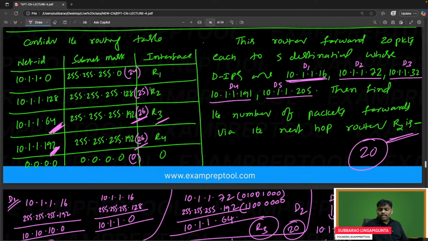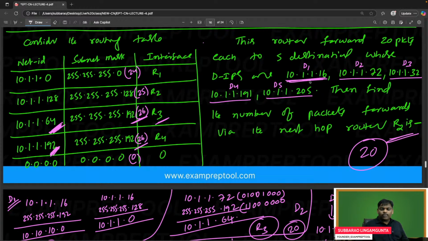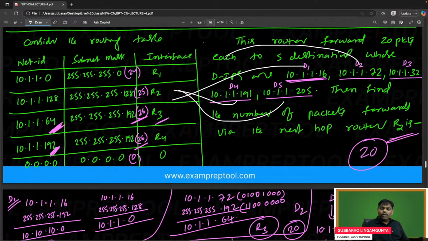Some people are saying directly I will try R2, sir. It's up to you, do whatever way you like. Some people are saying D1 directly, I will try R2, sir. D4 also I will try, sir. D3 also I will try, sir. D2 also I will try, sir. Like that.